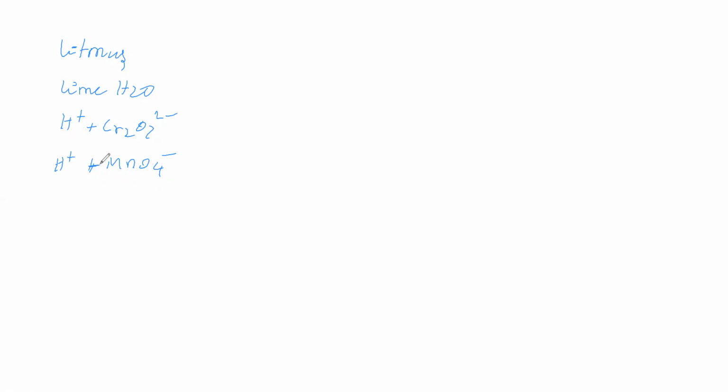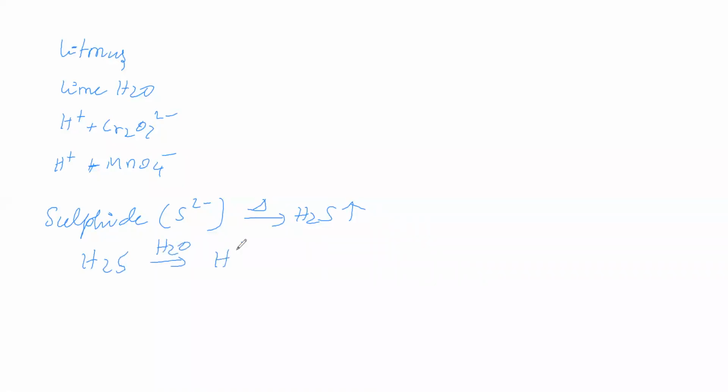We will take a salt that is a sulfide salt. Sulfide salt on dry heating gives hydrogen sulfide gas. Now this hydrogen sulfide, in the presence of moisture, in the presence of water, ionizes to give H+ and HS- ion.